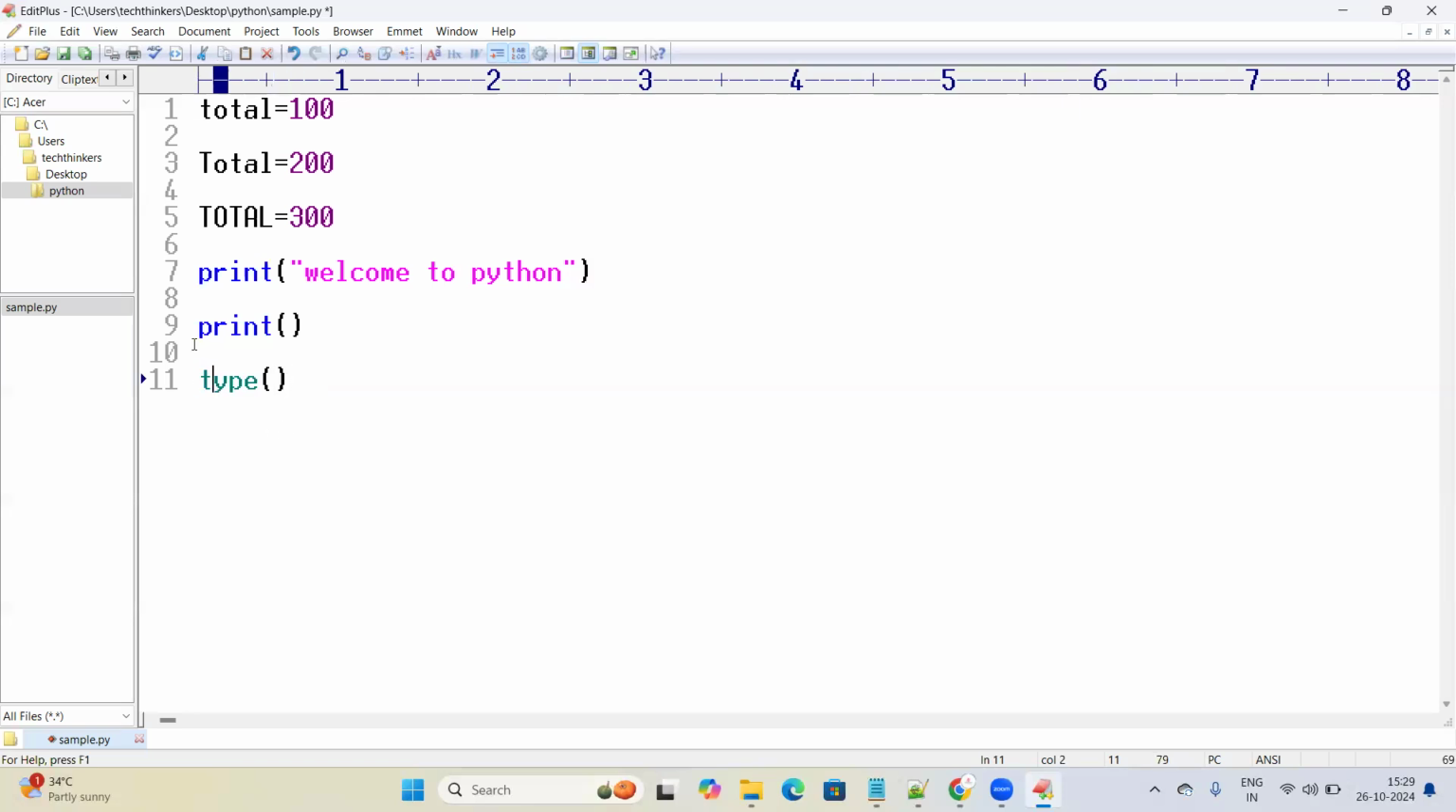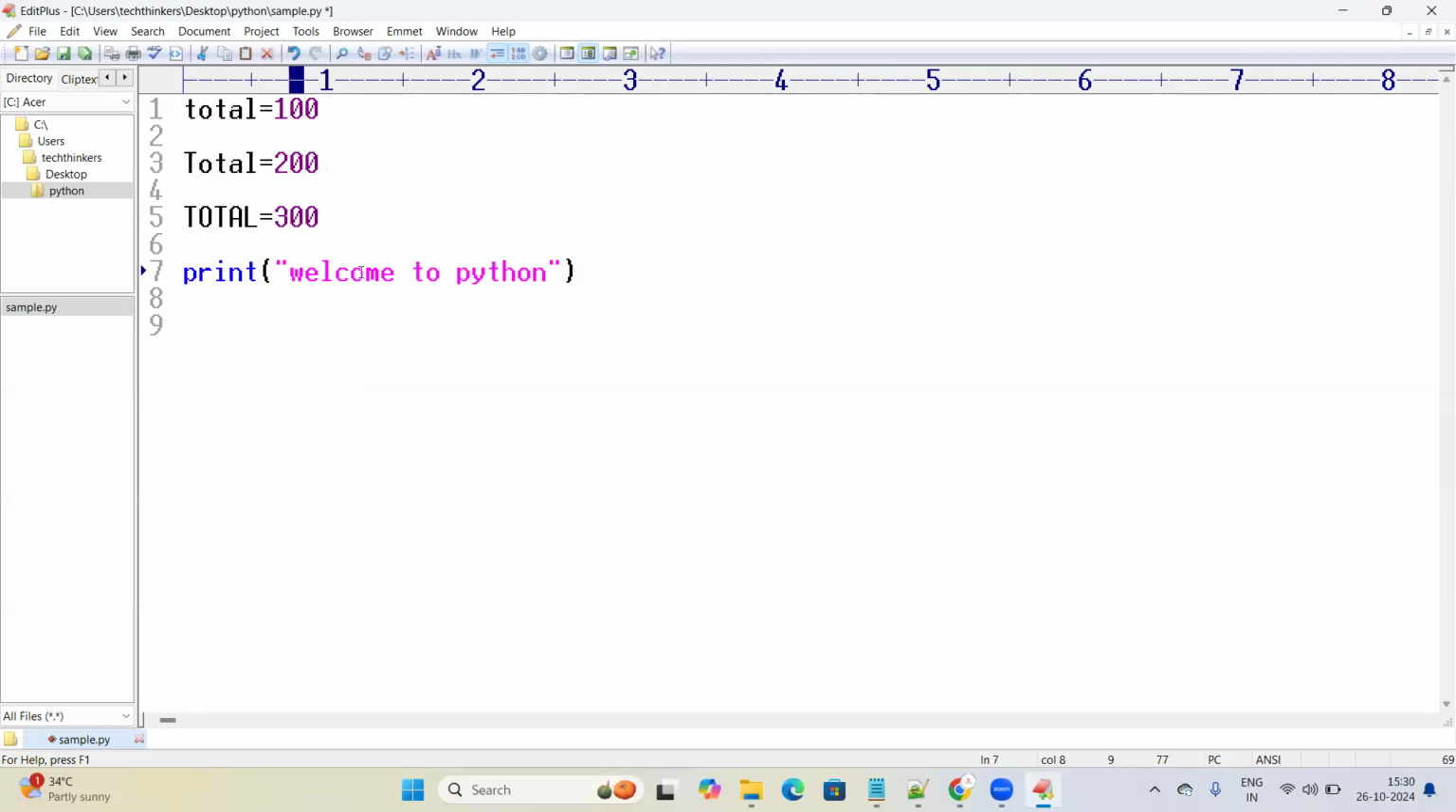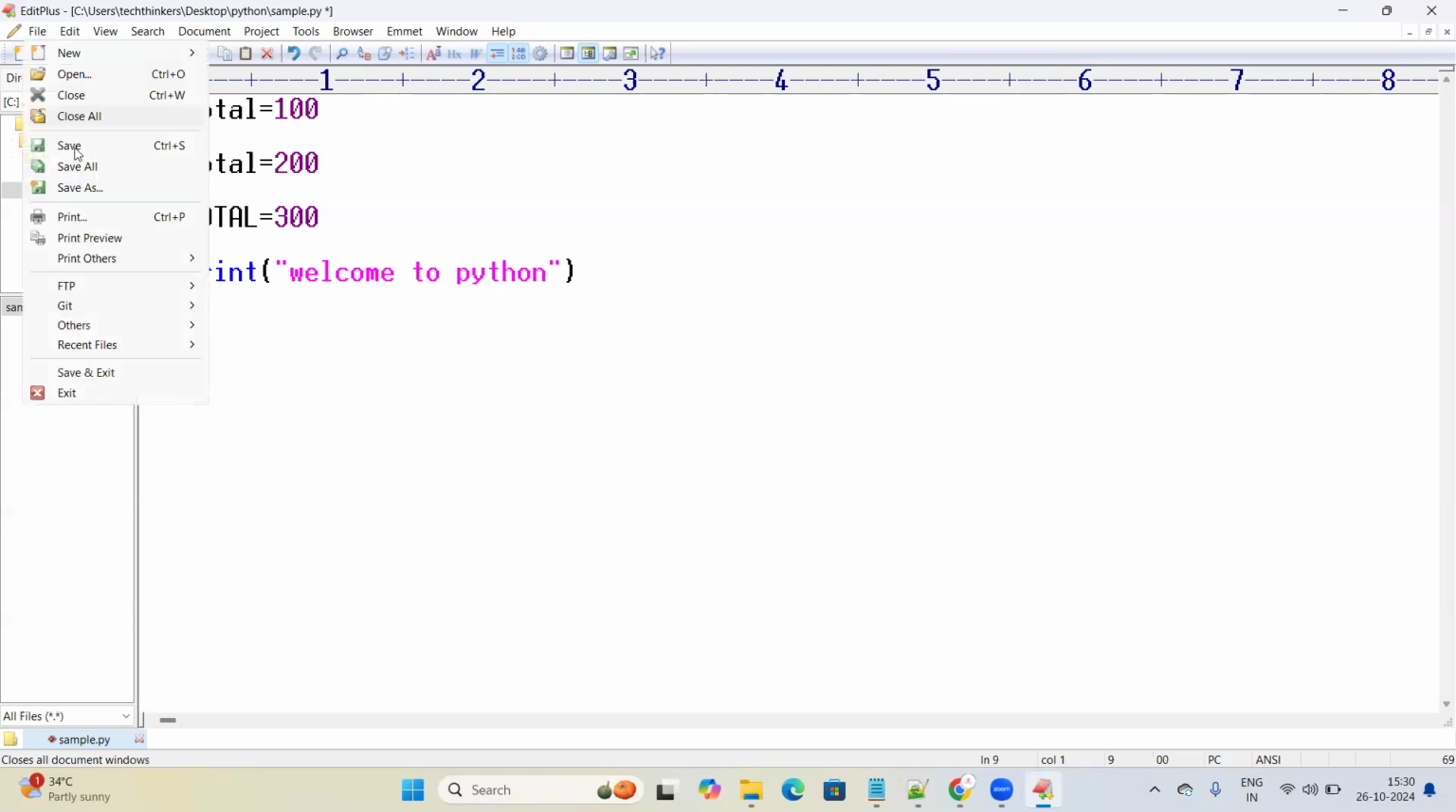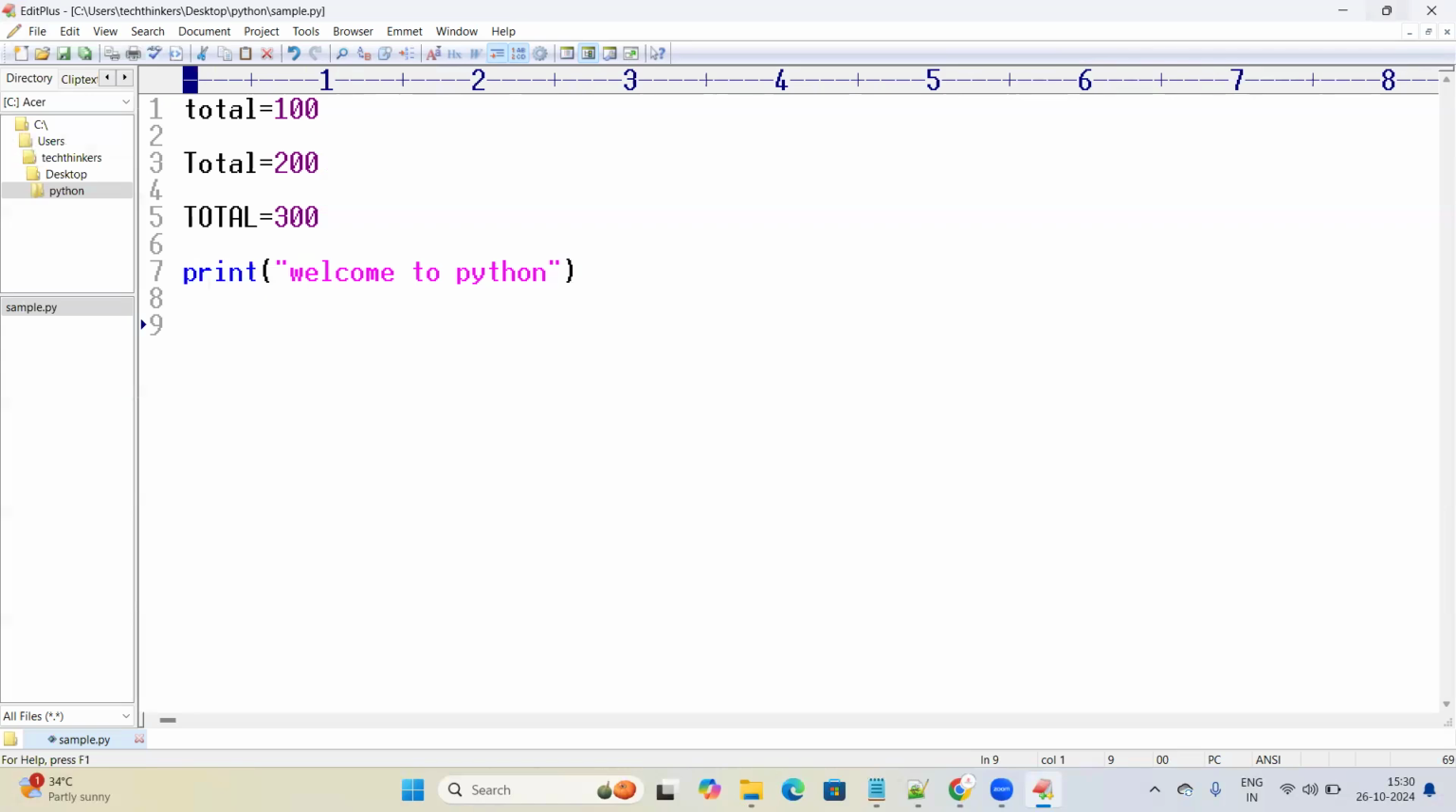If you are defining any function, that function will have braces like this. Immediately after the word print, you should enclose the brackets like this. Type is a function, print is a function. So now in the print function, within the double quotes, I'm just writing welcome to Python. I'm saving this and I'll show you how I am going to run a program.